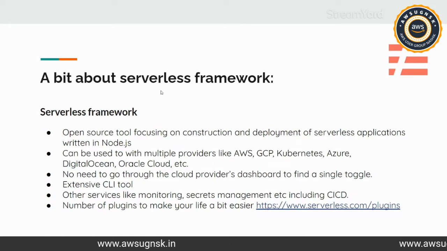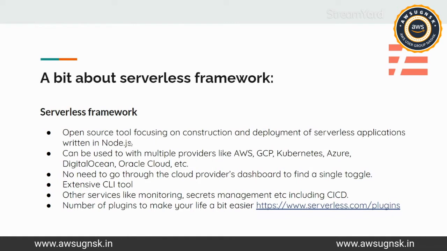We have a bit about the serverless framework. So this is a web framework that we'll be using to manage and deploy all of our resources, all of our services, and functions and everything that we will be writing in our currency application. You don't have to go in the dashboard of AWS and click here and there, and then create a resource and then attach it to, consider a lambda that you have to prepare, and then you have to go ahead and attach it manually to the API gateway. So everything will be done automatically with the help of the serverless framework.